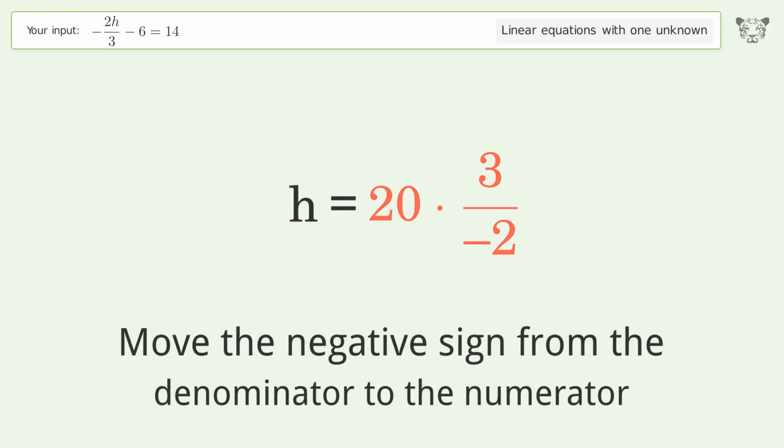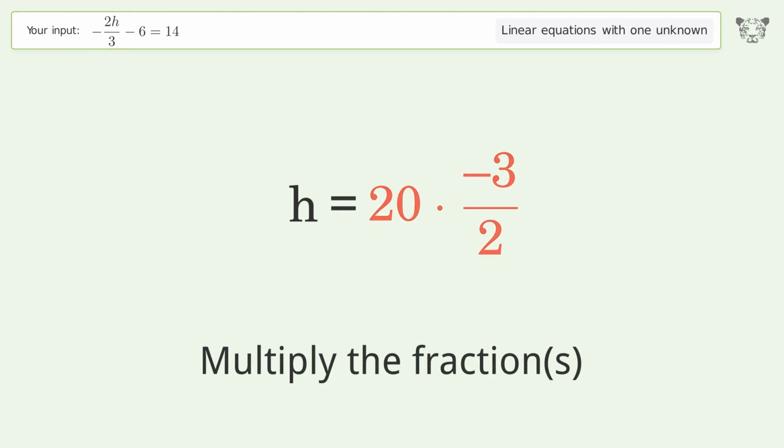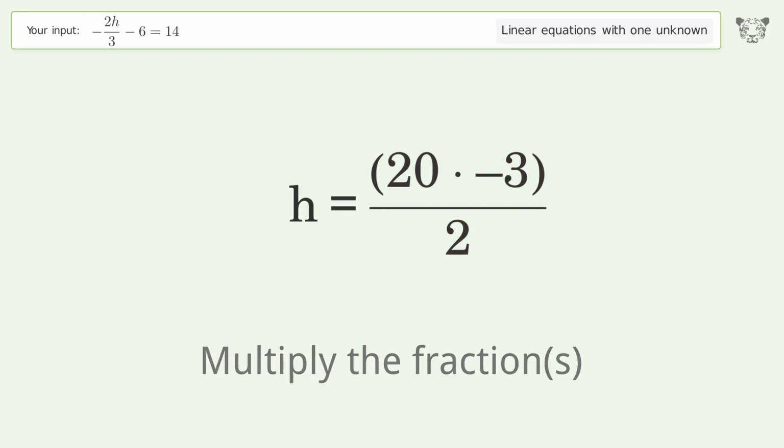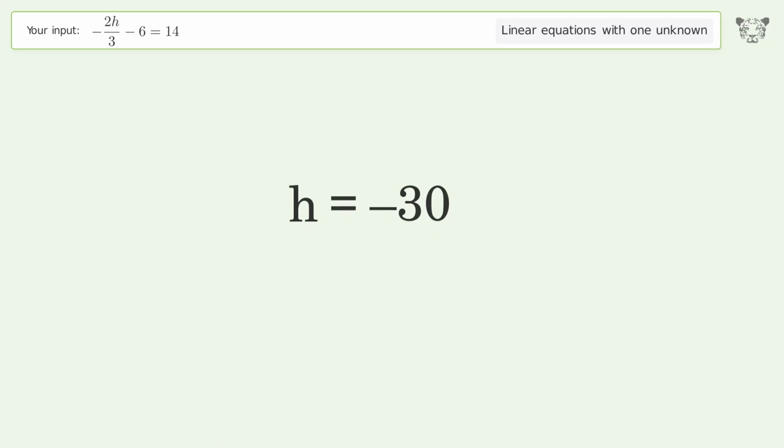Move the negative sign from the denominator to the numerator. Multiply the fractions. Simplify the arithmetic. And so the final result is h equals -30.